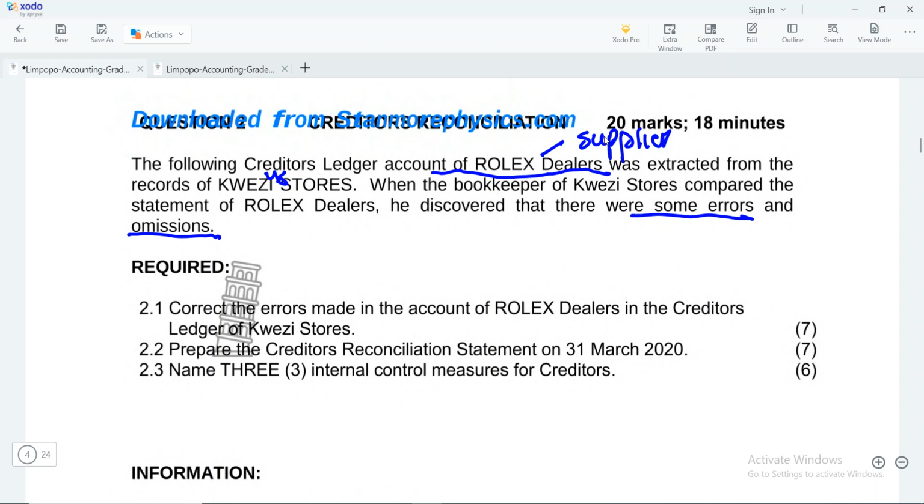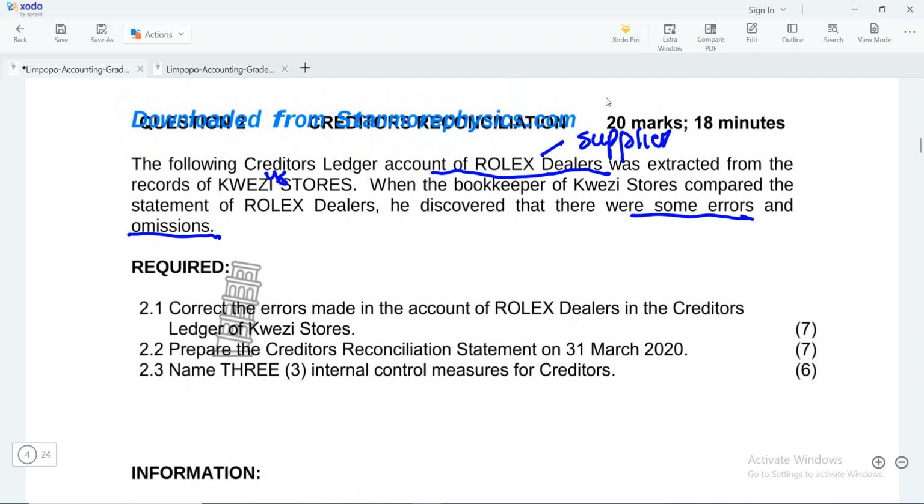Now, here in this lesson, we're going to be doing what we call Creditors Reconciliation, and I will start by explaining why we would need to do a Creditors Reconciliation. Remember, as a business, whenever you purchase, sometimes it can happen that you don't have enough cash available, so as a result you decide to purchase on credit. In other words, in Setswana we call it oreka ka sekoloto.